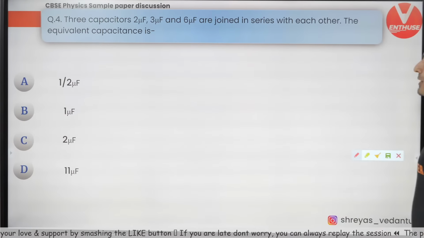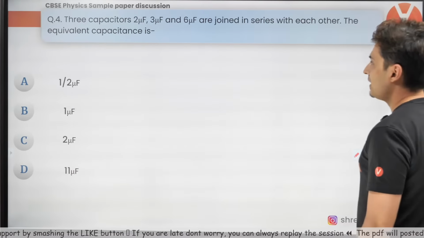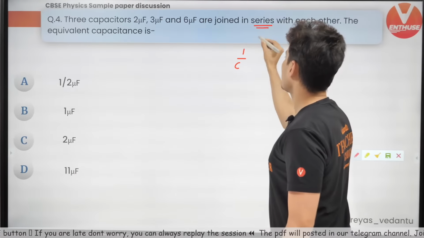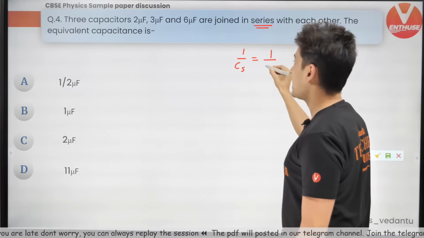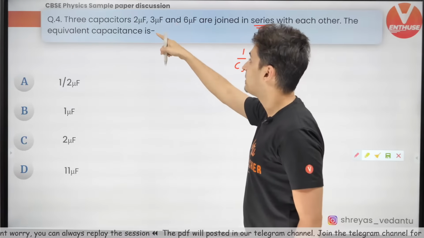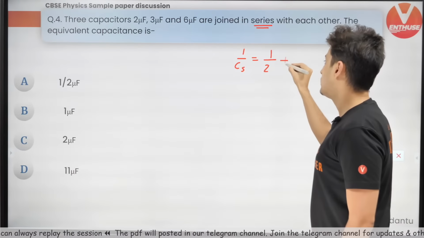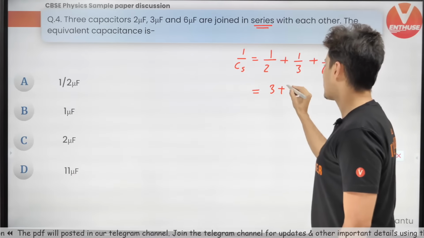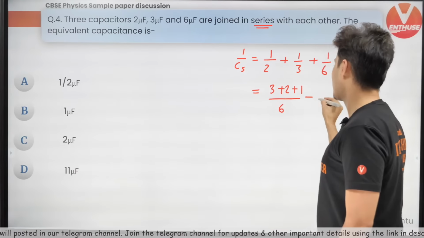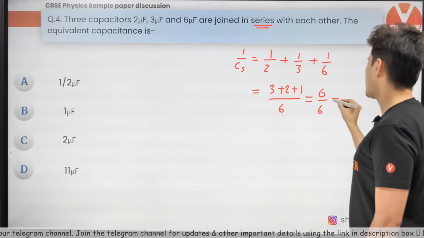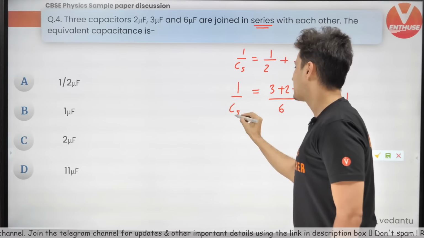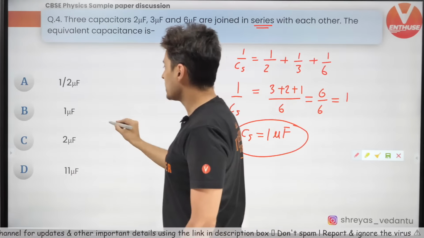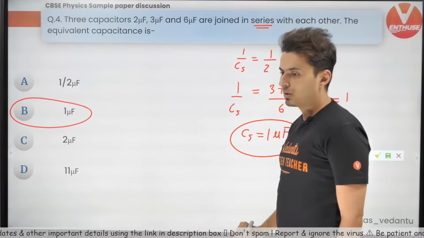I don't know. Okay, so the 3 capacitors are given and the equivalent capacitance. Come on, my warriors, this is so simple. All of them are in series. So in series, you have to add the reciprocals. Don't be foolish to add all of them, 2 plus 3 plus 6. No. 1 upon 2 plus 1 upon 3 plus 1 upon 6. So LCM 6: 3 plus 2 plus 1 divided by 6. 3 plus 2 plus 1 is 6, divided by 6, which is 1. So that is 1 by CS, so CS will also be 1 microfarad. That is the answer, which is option B, my warriors.